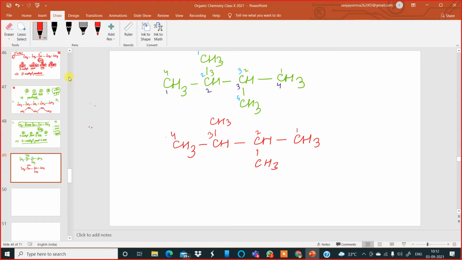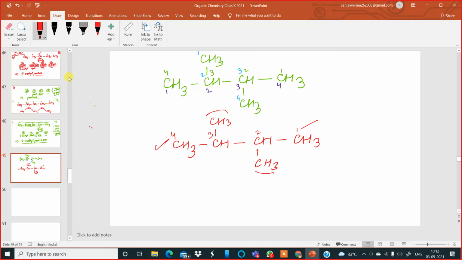If both are branching, so to name from right or left side? Any side, you have to see whether both are in the center or not. If you number from here, this methyl group is on the second carbon, this methyl group on the third carbon. If you number from here, this methyl becomes second carbon, this methyl becomes third carbon. Both are the same. In this situation, both are the same. Am I clear? Yes, sir.